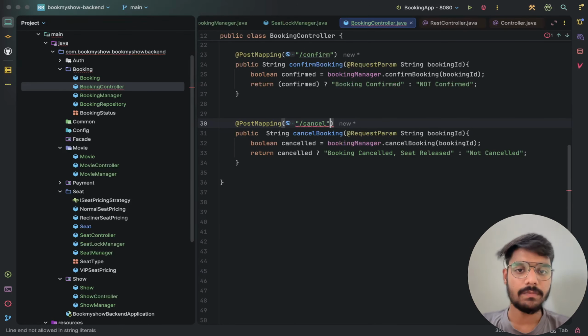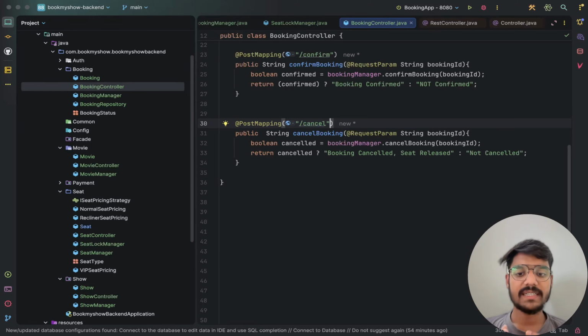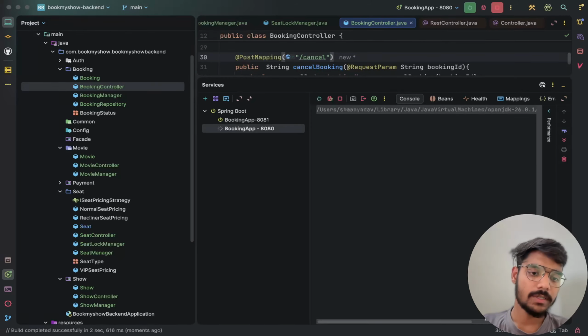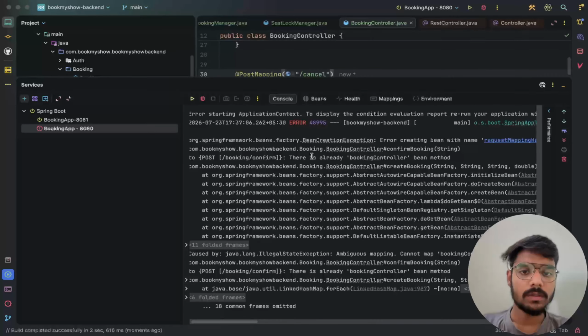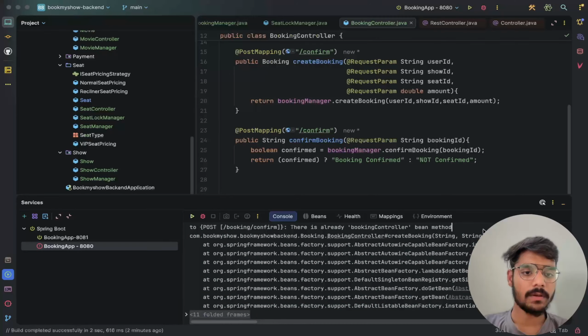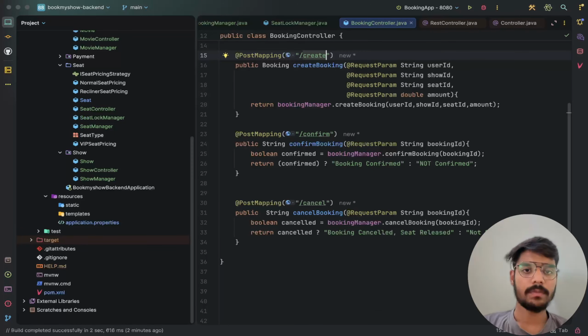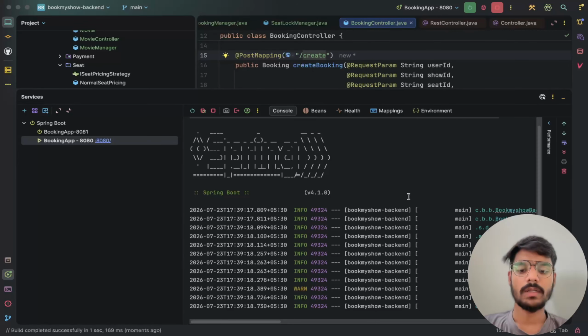Cancel. So now let's actually prove this works live. Let me go to Postman. Let me run it on port number 8080 and check whether it is running fine or not. It is having some issues. There is already a booking controller method, this one is for create. Let me rerun it. Okay, this is running fine.